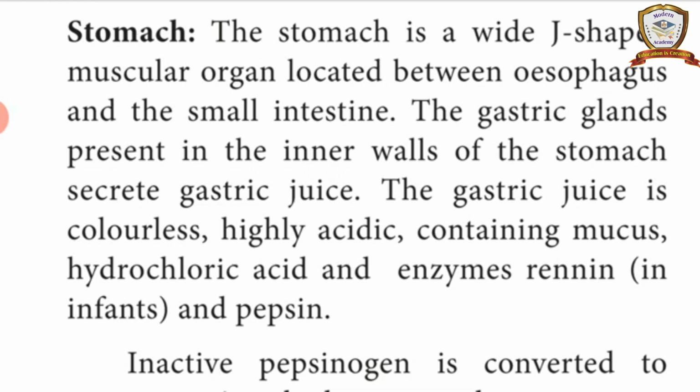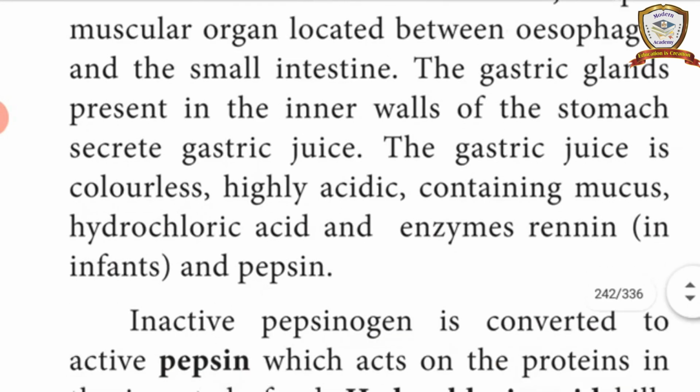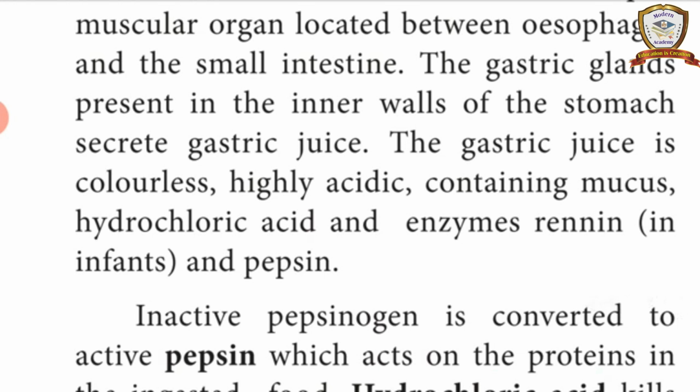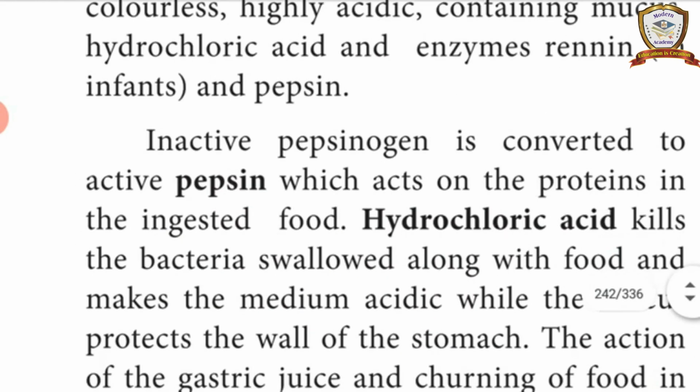The gastric juice is colorless, highly acidic, containing mucus, hydrochloric acid and enzymes: renin in infants and pepsin. So the gastric juice is used to digest the food inside the stomach.